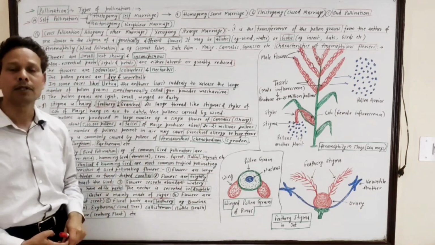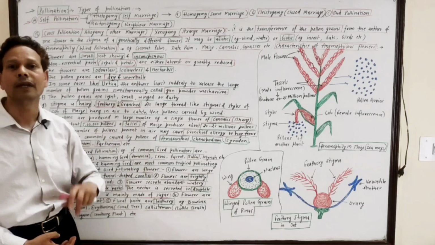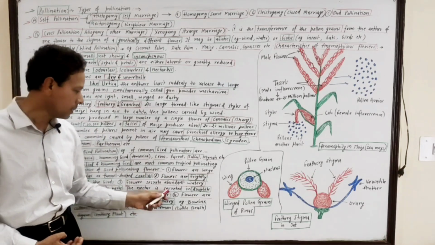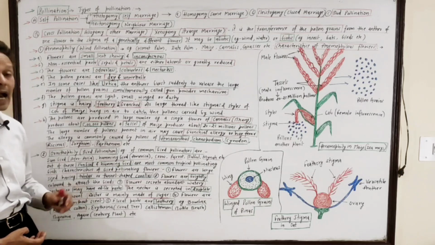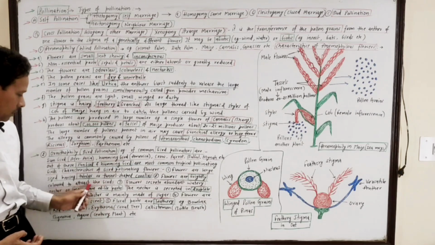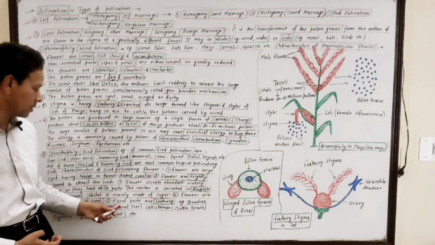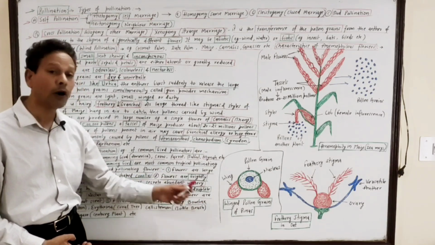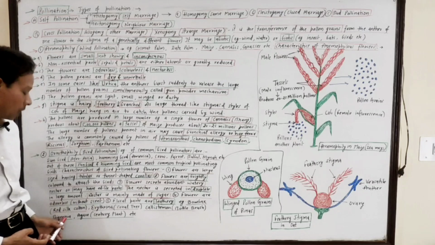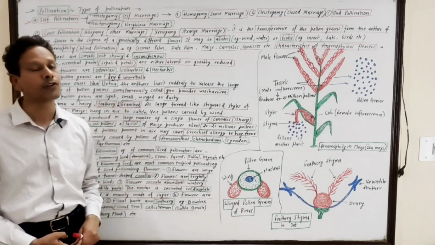Some common examples of ornithophilous plants: Bombax, dear students, the red silk cotton; Erythrina, the coral tree; Callistemon, the bottle brush; Bignonia; Agave, the century plant.